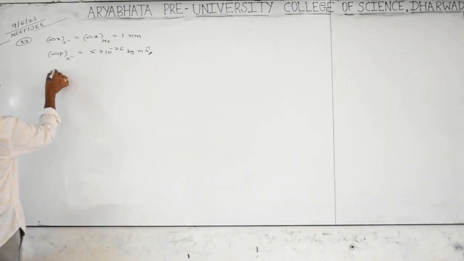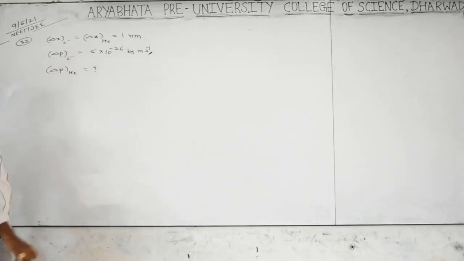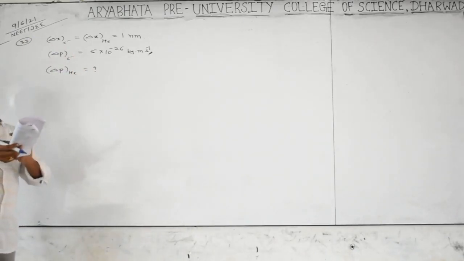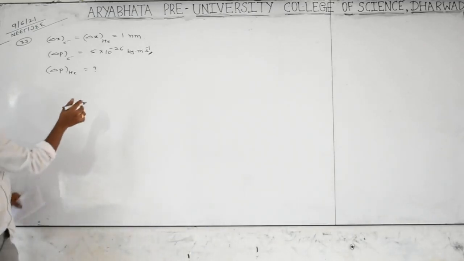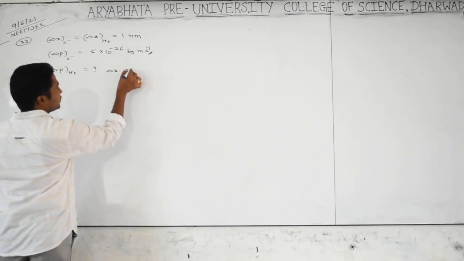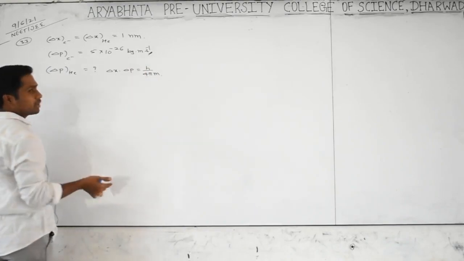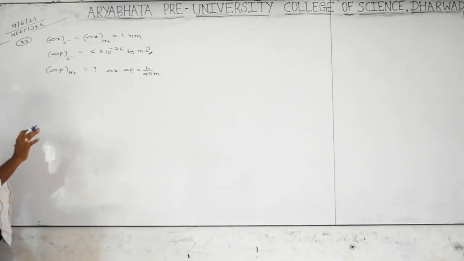Yes, it is a good question. What can we do, anybody? If you know very well that the uncertainty product of momentum and position is equal to h by 4 pi, apply it for both electron and helium.